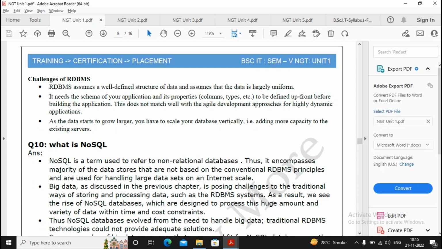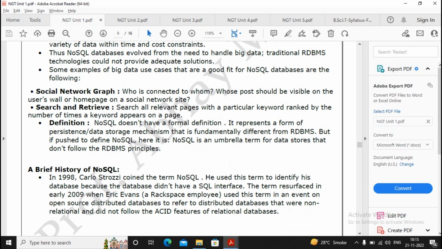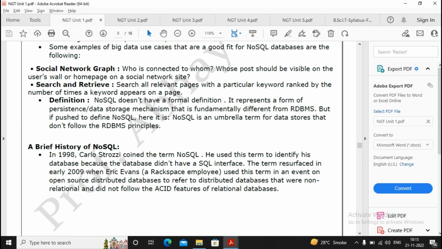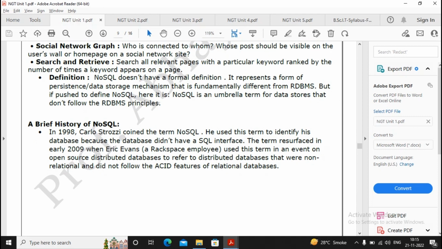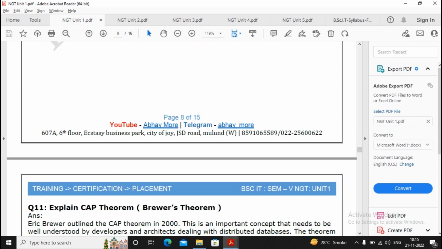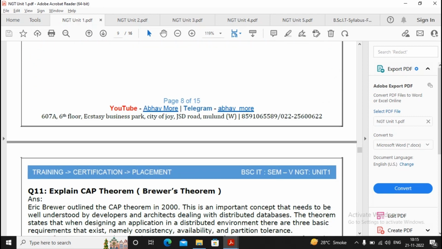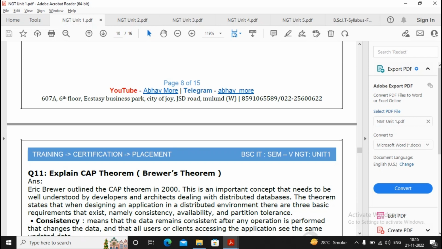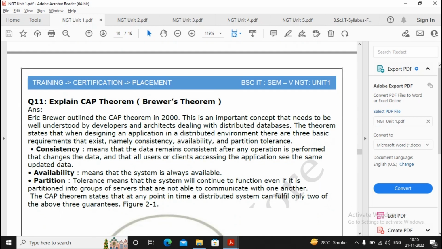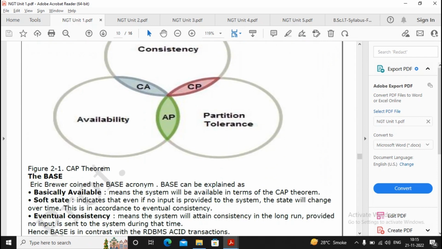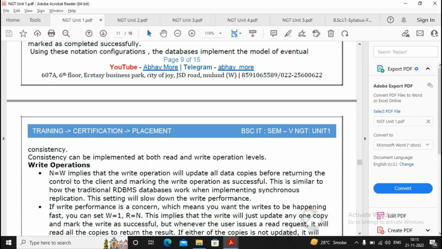What is NoSQL? This is related to a document-oriented database. For the brief history, you can read it once, but the rest of the points need to be quite nicely prepared by you. Explain CAP, that is the CAP theorem. I advise you to prepare this particular answer properly because the CAP theorem can come.